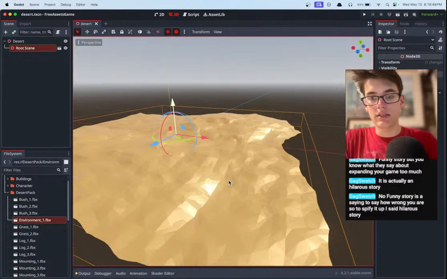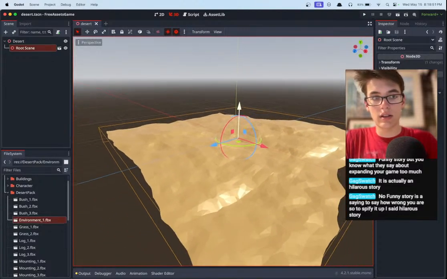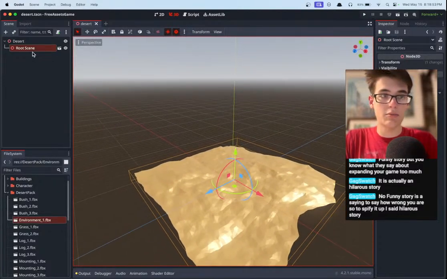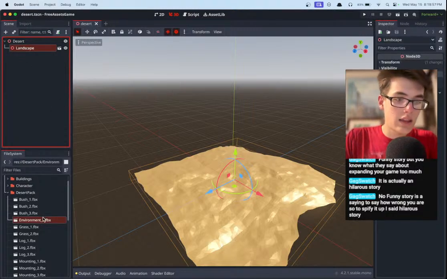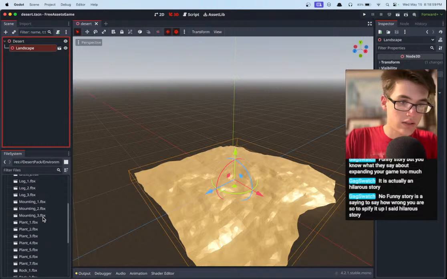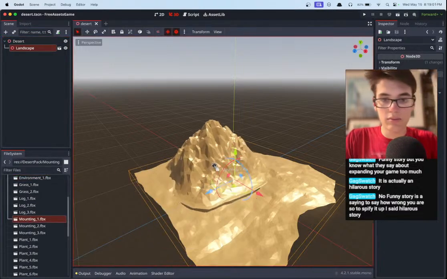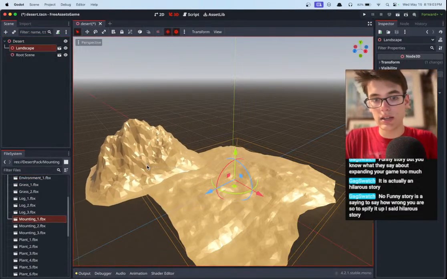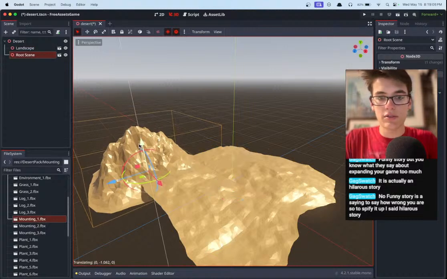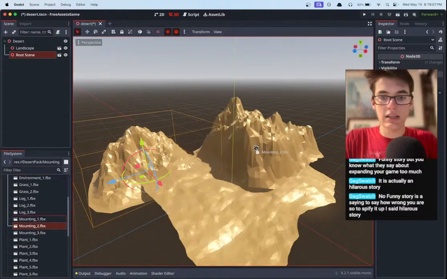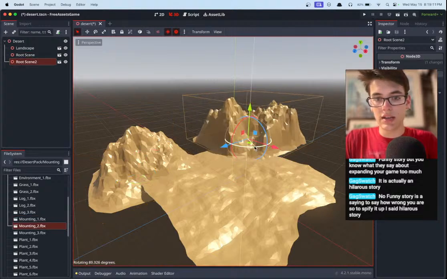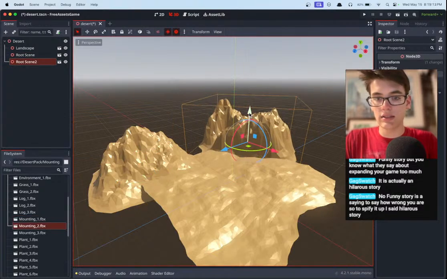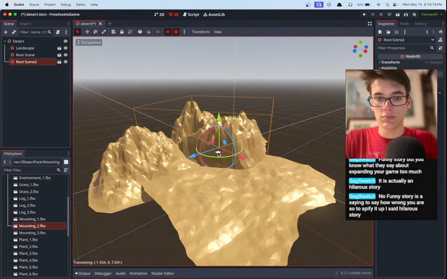Okay, so this is our very basic landscape that we created. Call this a landscape. And then let's throw some stuff on it. Looks like these are mountains. That's pretty nice. The materials for all of these are still off. I guess because it was an FBX and then we imported it to GLTF. So the lighting is very shiny, which it definitely shouldn't be.